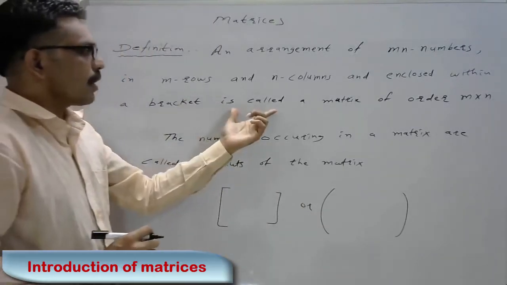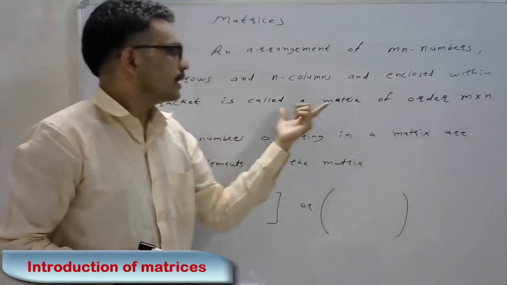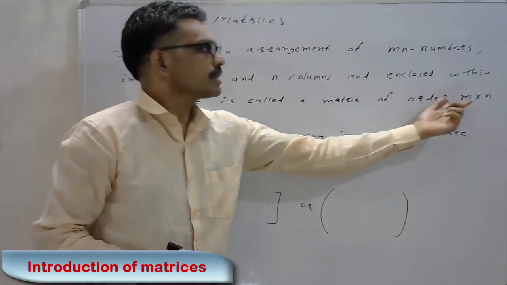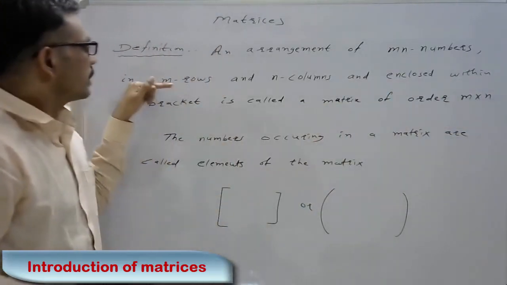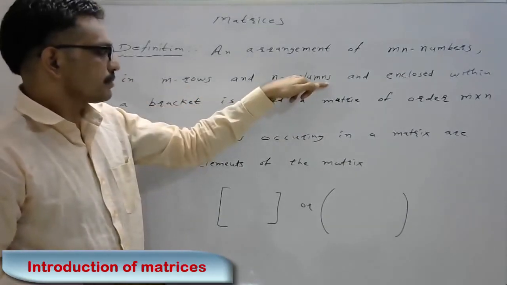Then it is called a matrix of order m by n. Here m is the rows and n is the columns.